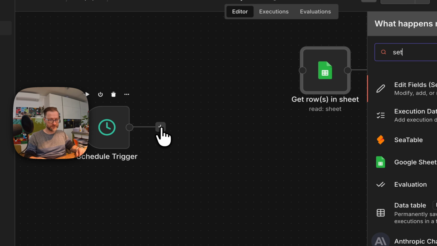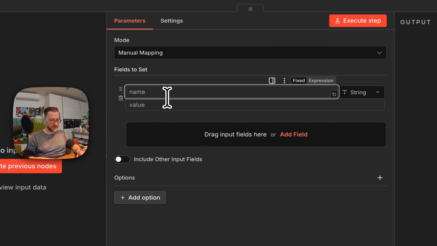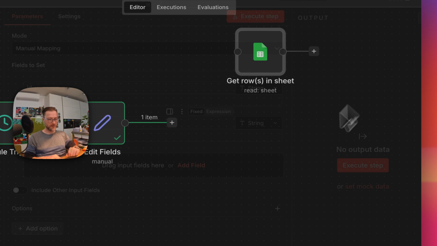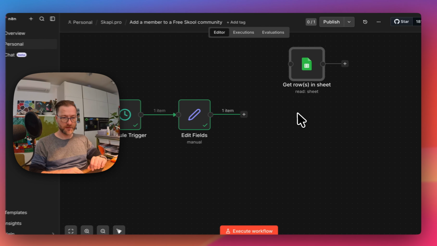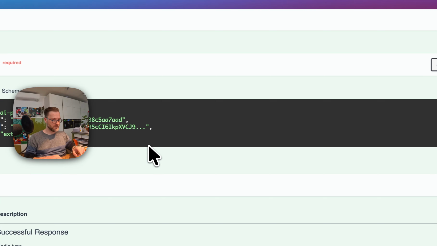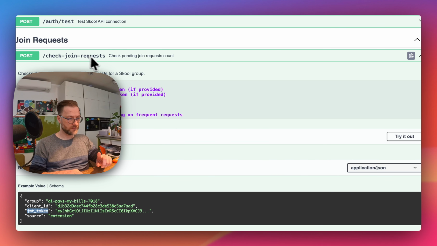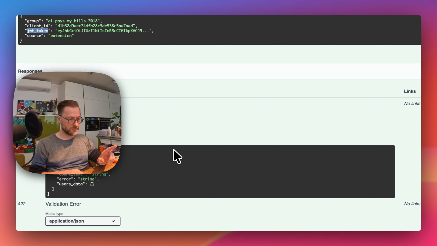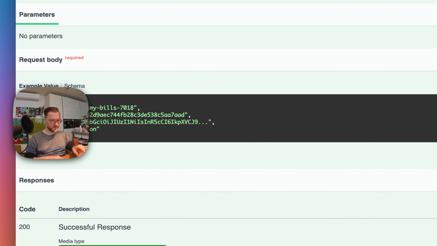Okay, let's say set. And here I'm gonna say ID. Okay. Here I'm gonna say token. Just wait a second. So when token and everything is ready, we have to create an HTTP request to that endpoint over here, and we need to send this JSON, right?